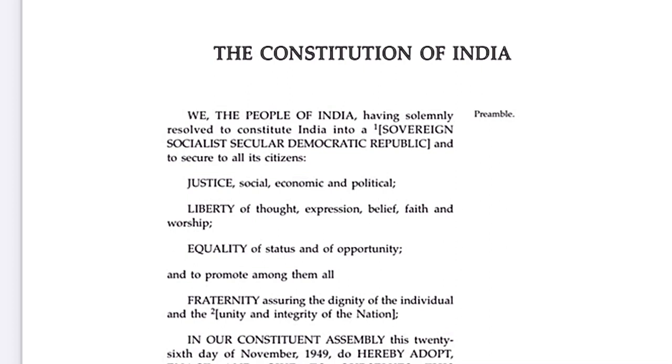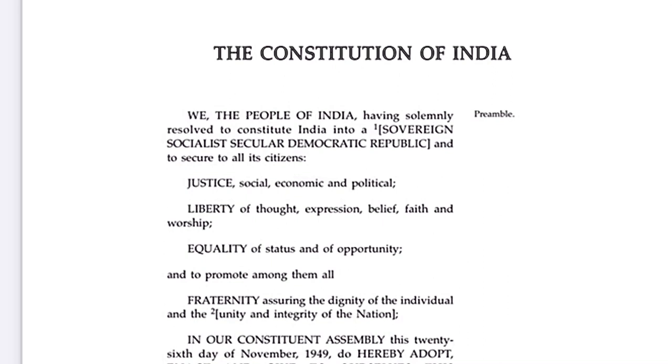Then India is a republic. A republic is any country in which the head of the state, in our case it is the president, is an elected representative and is not nominated, or it is not a kingdom, right? For example, UK is a kingdom. The queen or the king is the head of the country and it is a hereditary post. It is not based on elections, but in case of India, India is a republic where the head of the state, head of the country is an elected representative who is the president.